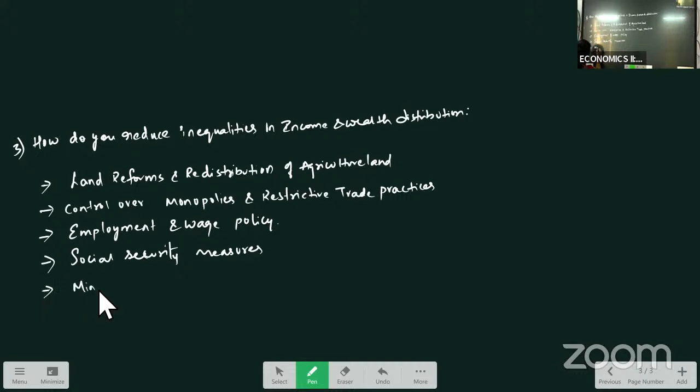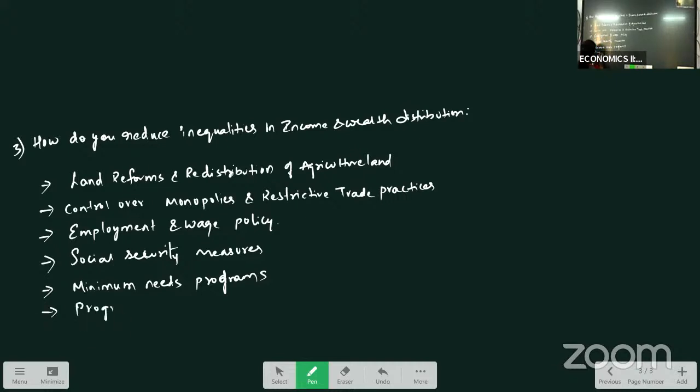And minimum needs program. What is the minimum needs? What are the basic needs for the people to survive? Government is providing basic needs such as food. They are providing at subsidized prices through public distribution system. So through public distribution system, food is provided to the people. Shelter is also provided by the government to the people who are below poverty line. Means when minimum needs are provided, to a certain extent, we can reduce the inequalities.